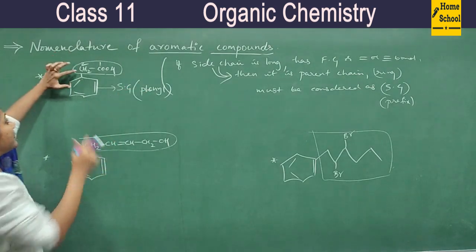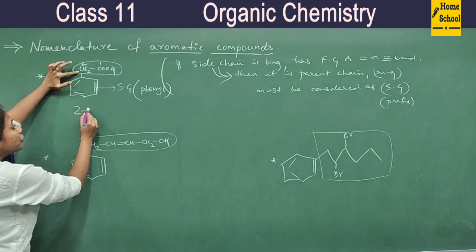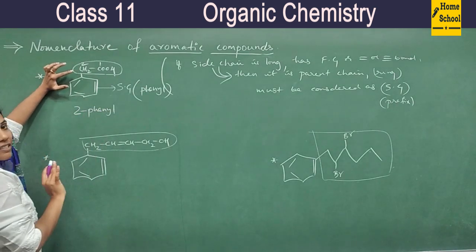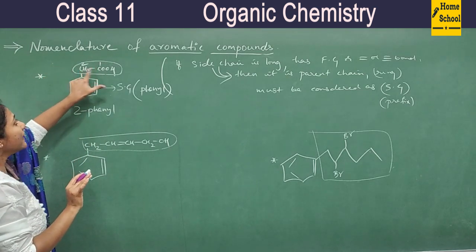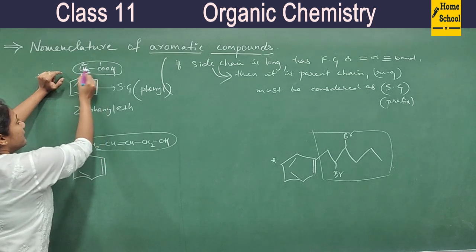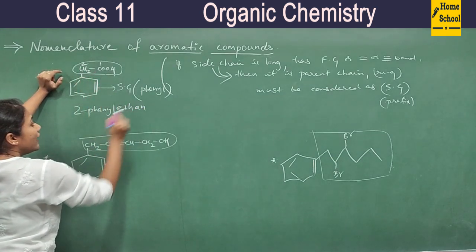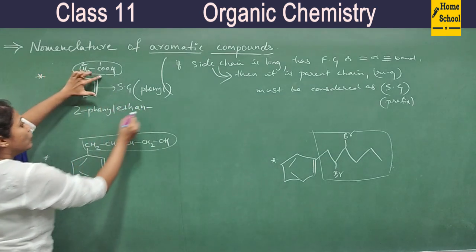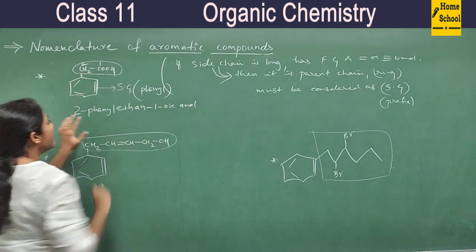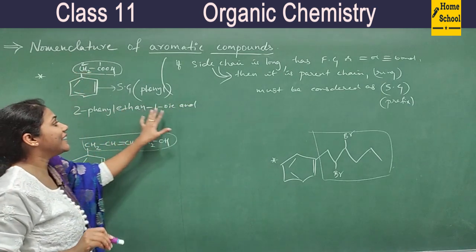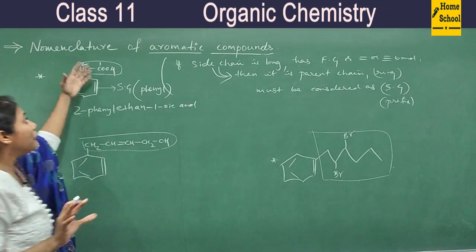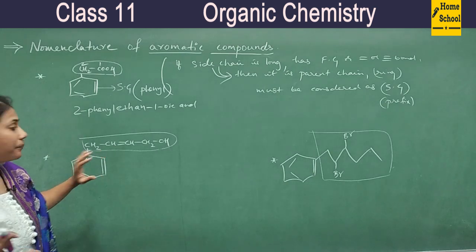So how do I name this? It is actually 2-phenyl. This much is the prefix. Now word root. See, the main chain has 2 carbons. So word root is eth. And between carbons single bond. So an-oic acid. Okay. So it is 2-phenylethanoic acid. Right. So hope you are clear how you have to name such compounds.